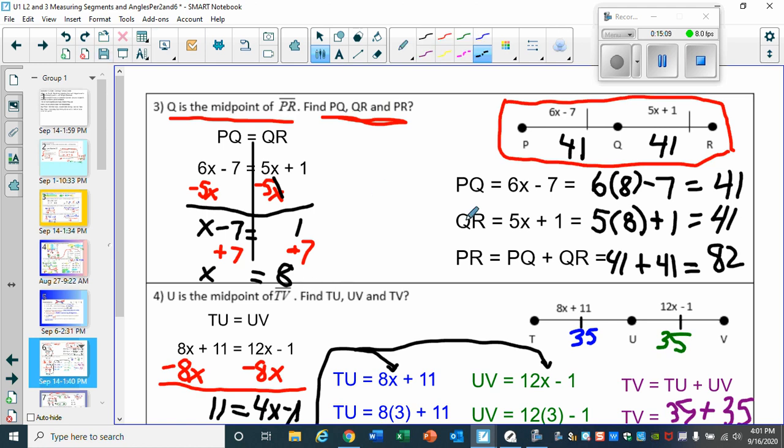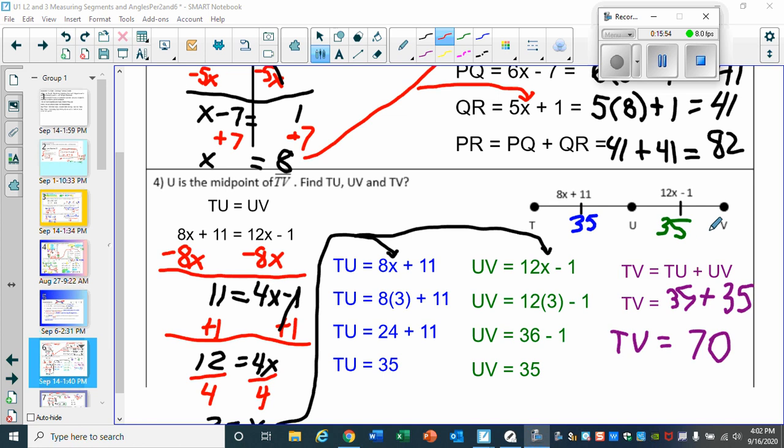Now once you get your value of 8, you will plug it into each value of x. So in this case, 6 times 8 minus 7. 6 times 8 is 48, minus 7, 41. Similarly, 5x plus 1, 5 times 8, 40, plus another one, 41. So yes, Q is definitely the midpoint, because each side is the same amount, distance-wise. And then when you add up your 41 plus your 41, 82 is the total.